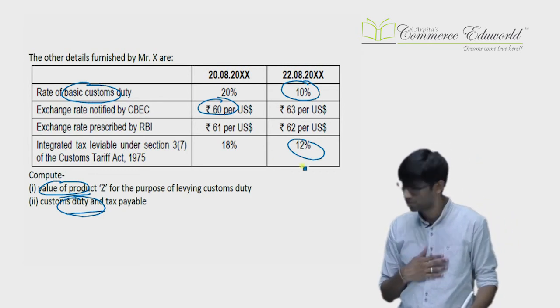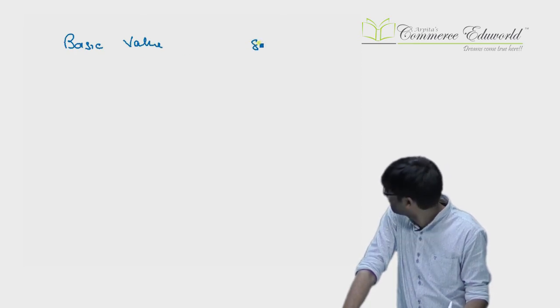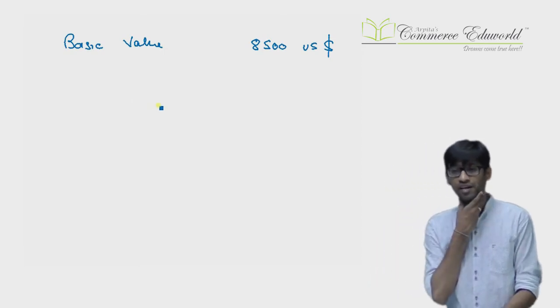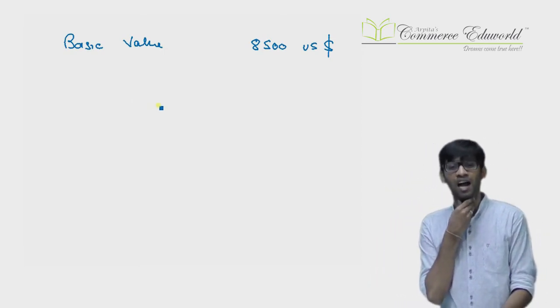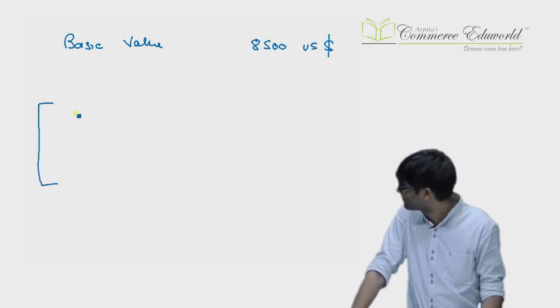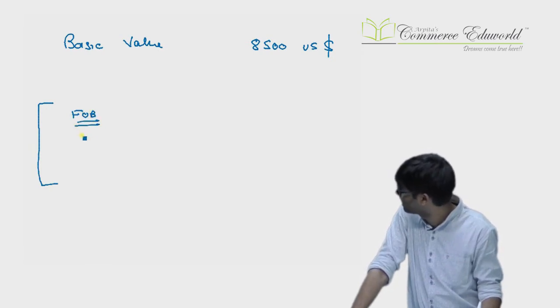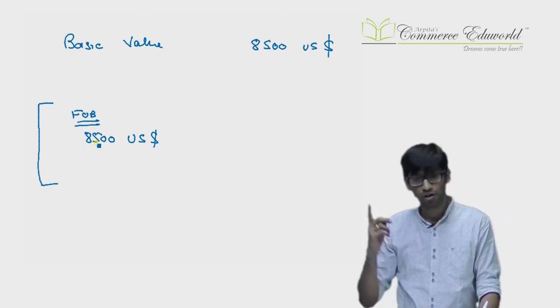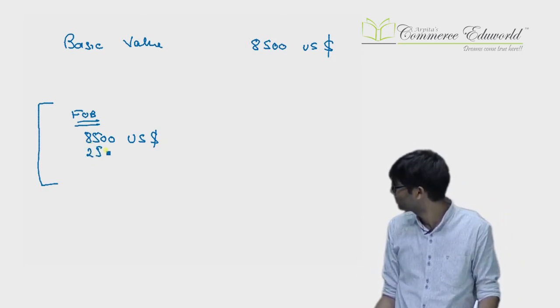Okay, this is a very, very good sum. Let us see how to calculate over here. First I start with the basic value. Basic value is $8,500. I write it over here. Now certain things are added to it, then we come to FOB, then we add the freight, but it is air freight. In case of air freight, it is actual or 20% of FOB, whichever is lower. So we need to be careful. How is FOB calculated? So 8,500 US dollars. Then freight from the factory of the exporter to the load port, that is a part of FOB, 250 US dollars.